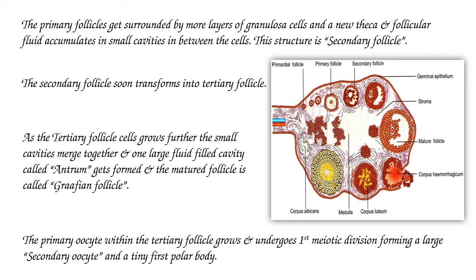The primary follicle gets surrounded by a greater number of granulosa cells, and a new layer called the theca, and follicular fluid accumulates in small cavities.